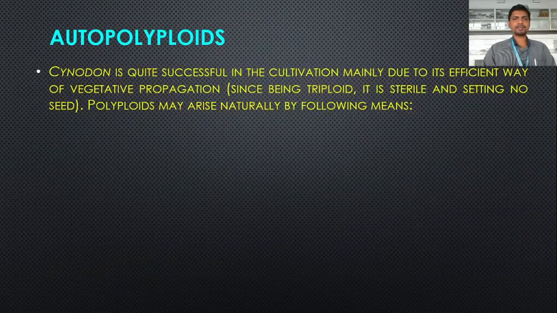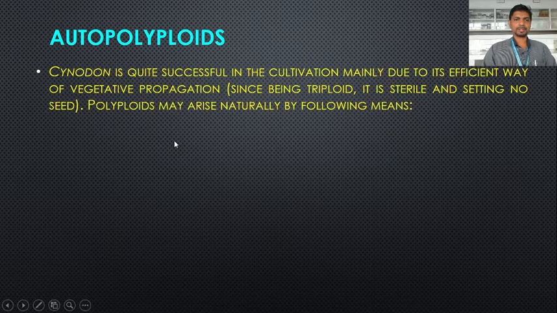Cynodon is quite successful in cultivation, mainly due to its efficient vegetative propagation. Since this plant is triploid, it is sterile and sets no seeds, so it is cultivated by vegetative propagation.